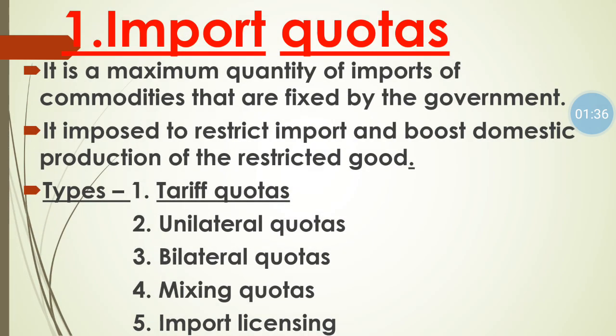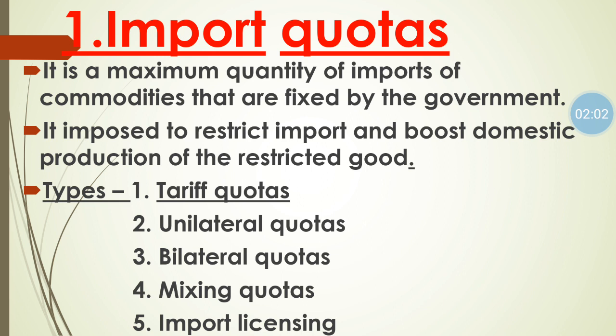The first non-tariff barrier is import quota. Import quota means the maximum quantity of import of a commodity fixed by the government. It means we can import only the quantity which is fixed by the government. If we import more than the decided quantity, the charges can be high.